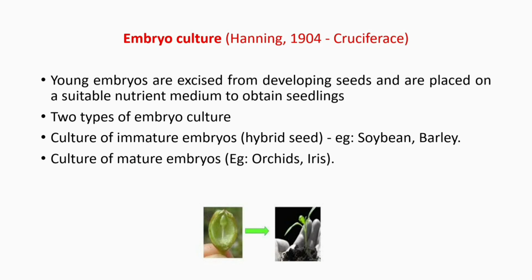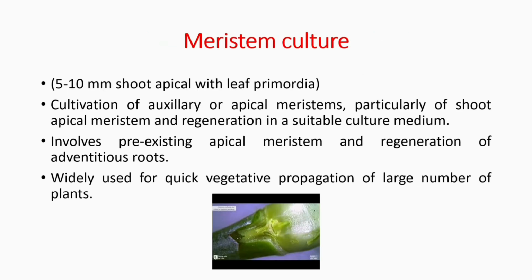Now we are going to see meristem culture, which is widely used for quick vegetative propagation of large number of plants. We have to take 5 to 10 mm shoot apex with leaf primordia and regeneration takes place in a suitable culture medium. It involves pre-existing apical meristem and regeneration of adventitious roots.